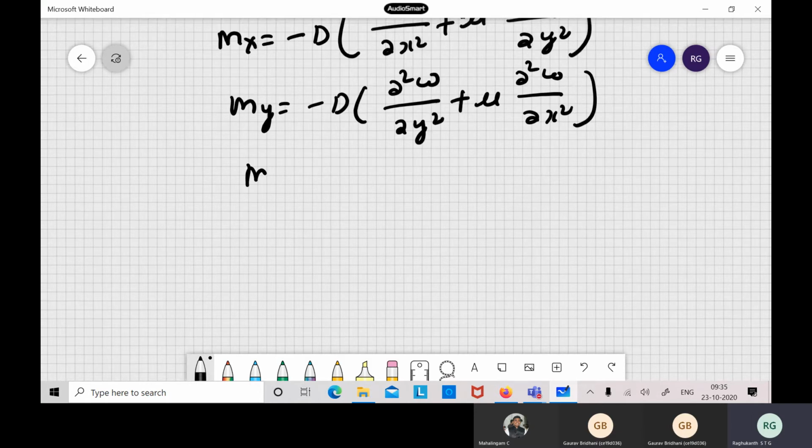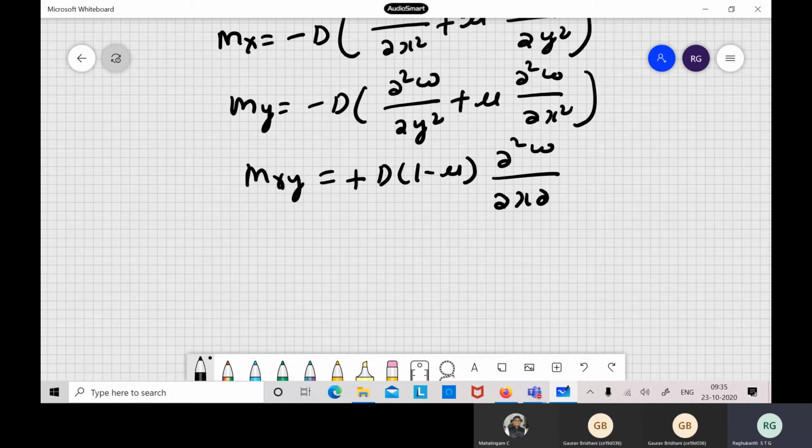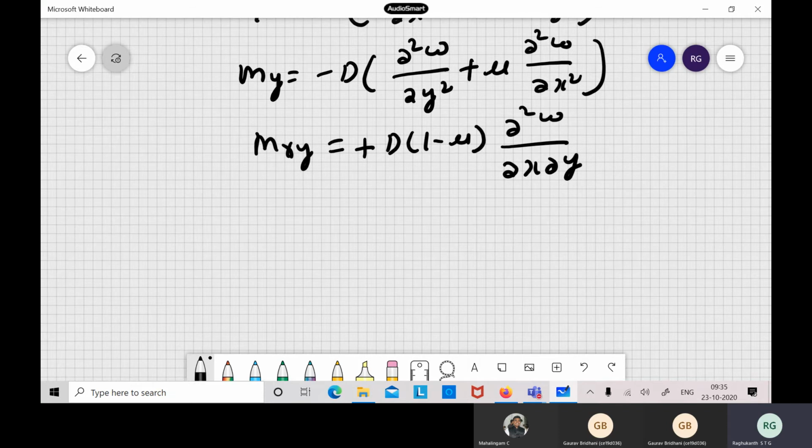Then Mxy, the twisting moment, is minus D into (1 minus mu) ∂²w/∂x∂y. All those equations remain the same, and you can derive Nx, Ny and other things also.